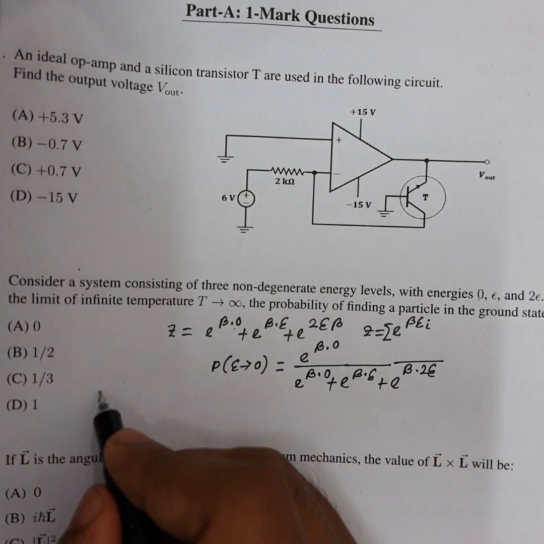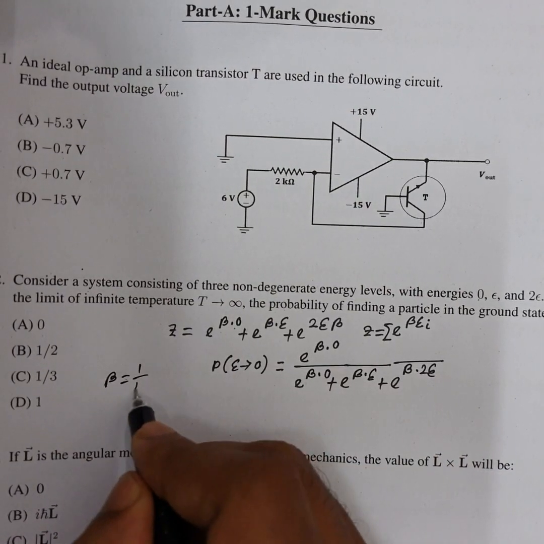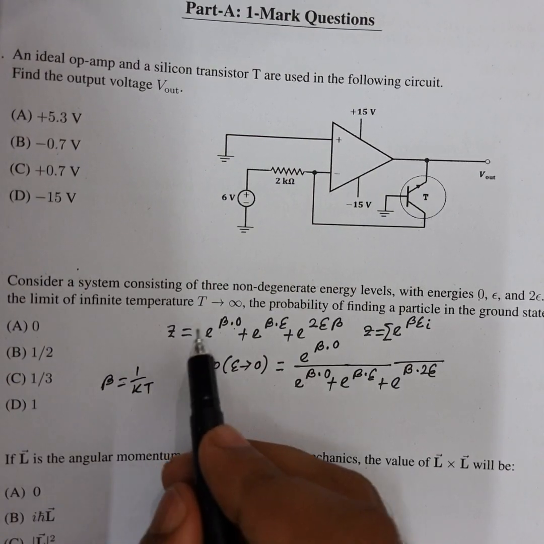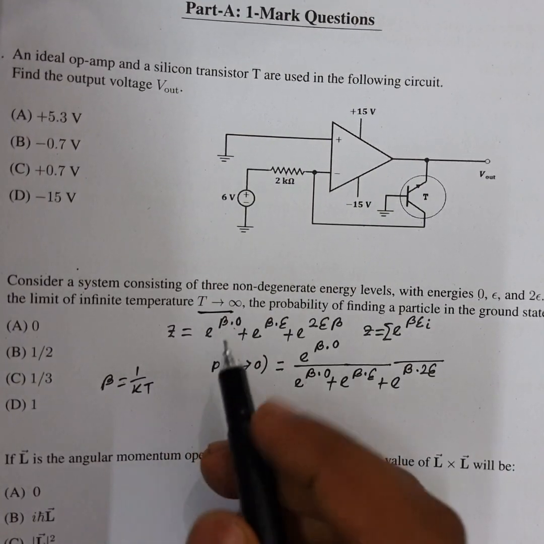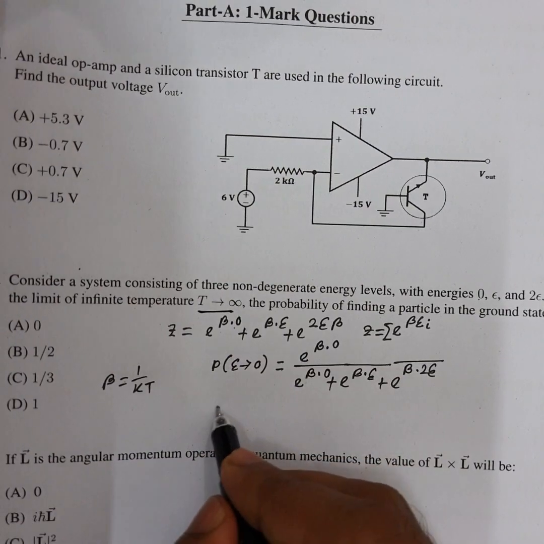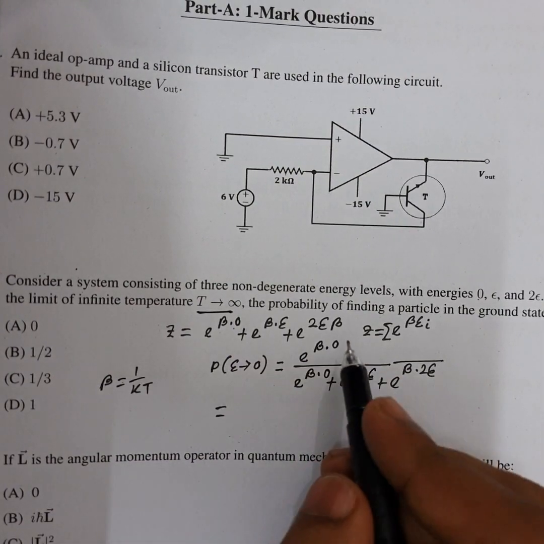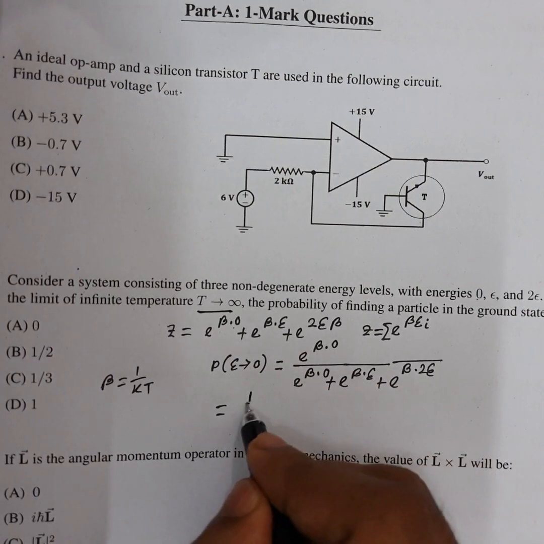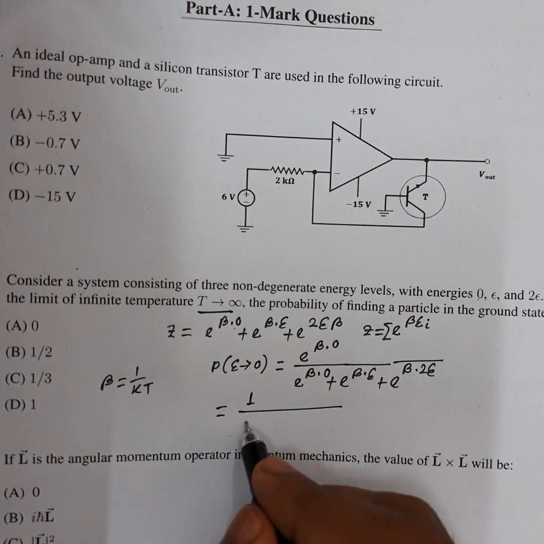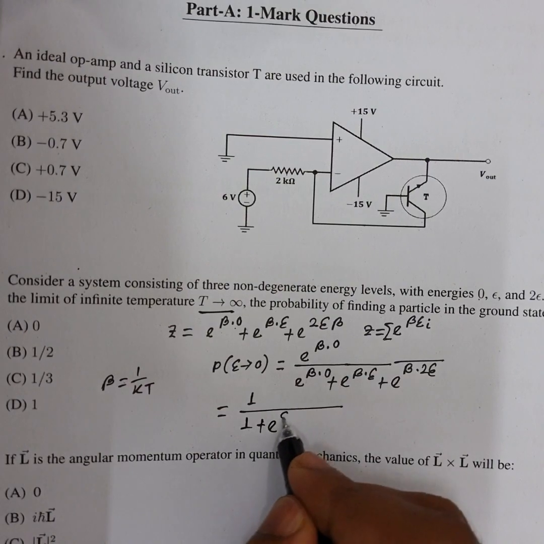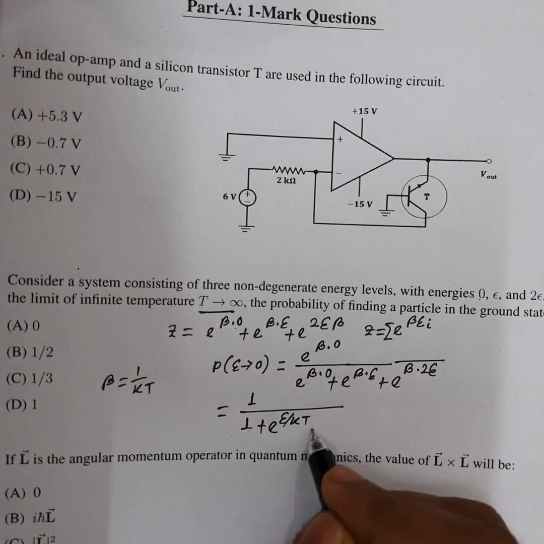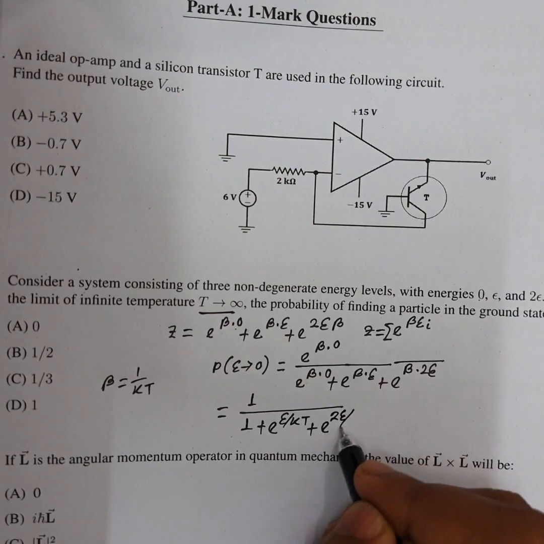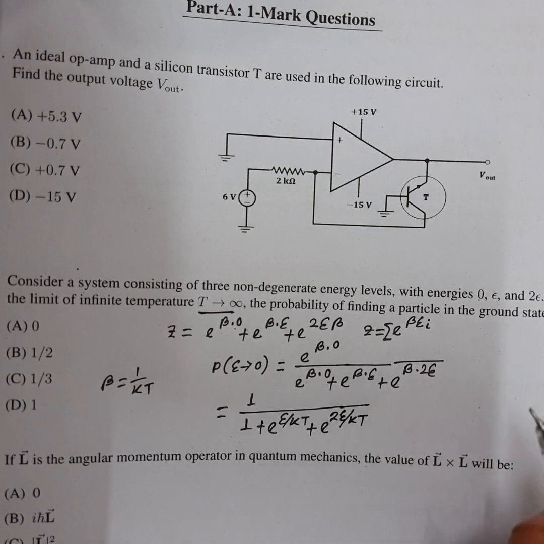And we know that beta equals 1 by kT, where k is the Boltzmann constant and T is the temperature, but here the temperature is infinity, so this condition is applied. So the probability of the particle in the ground state equals e to the power 0, so 1 by 1 plus e to the power epsilon by kT plus e to the power 2 epsilon by kT.